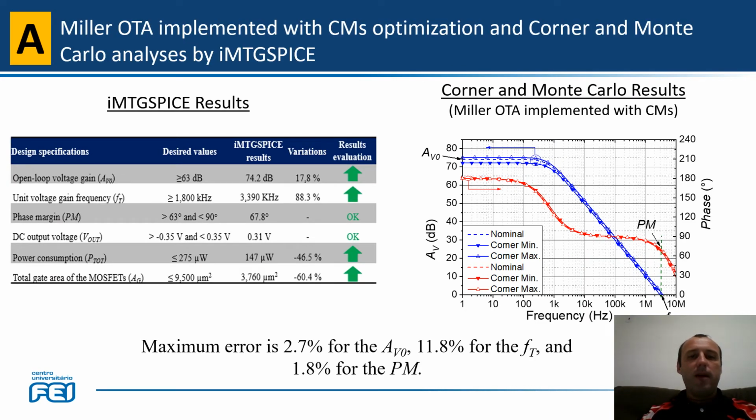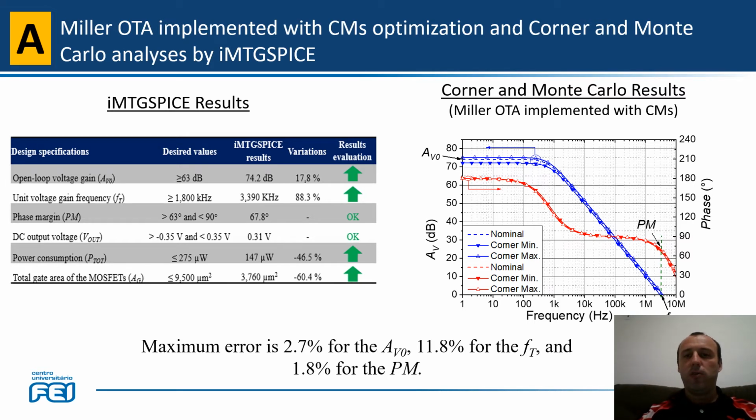Here, the first step, A, where we wanted to optimize the media OTA with robustness, we can see all the results in this column. And here are the desired values, and all of them were much better than the expectation and the specifications.